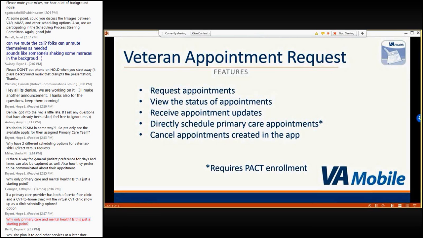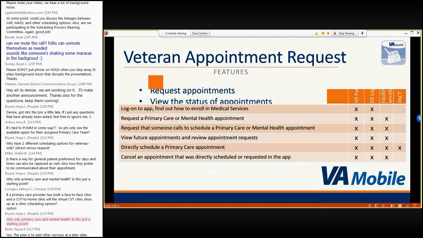In addition, veterans who have a patient-aligned care team, also called a PACT, will be able to use the app's direct patient scheduling feature. This allows them to view primary care appointment times that are available within their PACT and directly book those appointments. Patients can also cancel any appointments they have directly booked or requested through the VAR app.